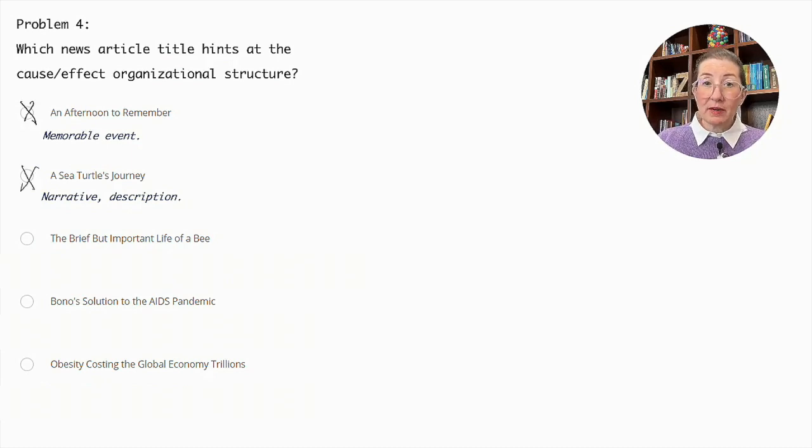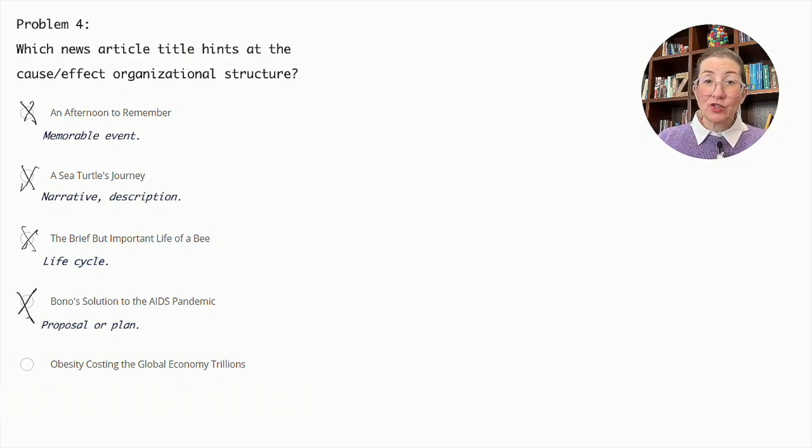The Brief but Important Life of a Bee likely explores the life cycle of a bee without an explicit cause-effect focus. So let's eliminate that as well. Bono's Solution to the AIDS Pandemic suggests a proposal or plan rather than an exploration of causes and effects. So we can eliminate that as well.